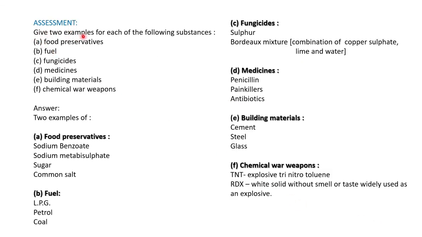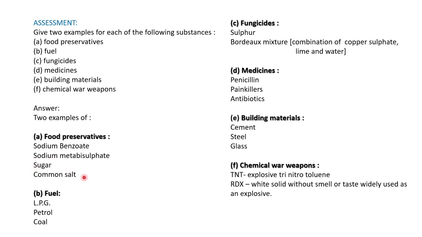Give 2 examples for each of the following substances. First one, food preservatives. For example, food preservatives, I said sugar and common salt. And if you are writing the man-made ones, sodium benzoate and sodium metabisulfite. This sugar we get from sugar cane, isn't it? So this is not man-made.